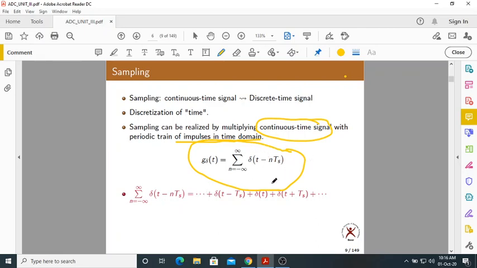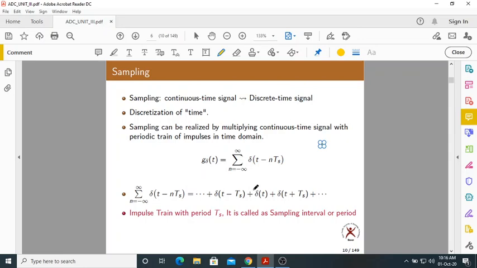If you expand this summation, you get shifted versions of impulses: delta of t, delta of t plus Ts, delta of t plus 2Ts, and so on on the right hand side. Similarly, on the left hand side, delta of t minus Ts, delta of t minus 2Ts, and so on. This is called a train of impulses, or a sum of shifted versions of impulses.